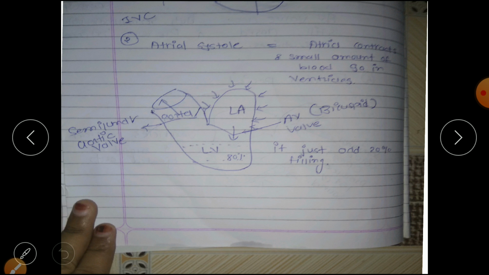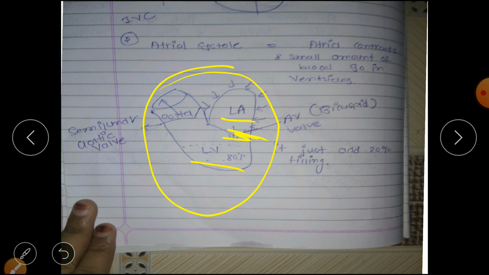The next is atrial systole. Assume I just draw the left side of the heart. The same procedure can occur in the right side also. Here this is the left atrium, left ventricle, AV valve, that is the bicuspid valve, and this is the aorta.